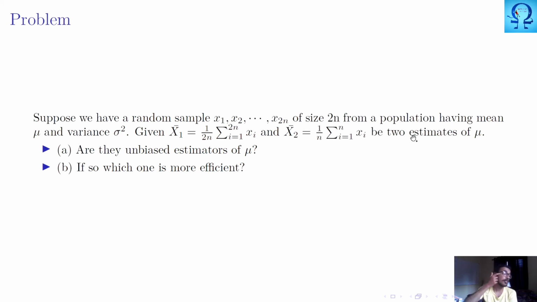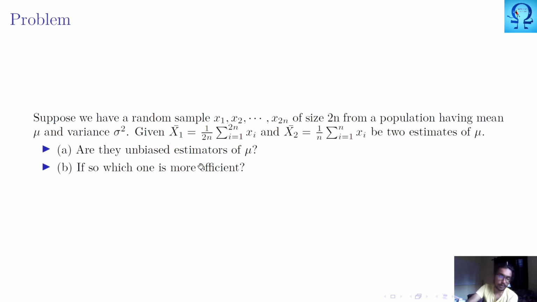Now we need to check whether they are unbiased estimators of mu. If you just go through, it is 1 upon 2n, the coefficient repeated 2n times in the first estimator. Just by observing these, we can very well conclude that they are unbiased estimators.